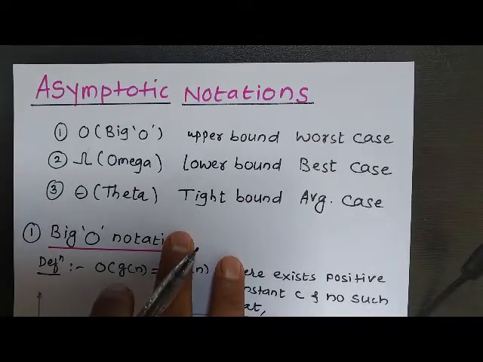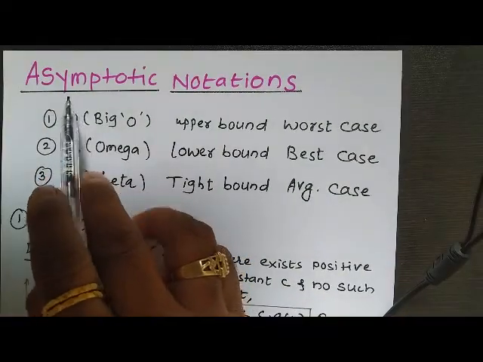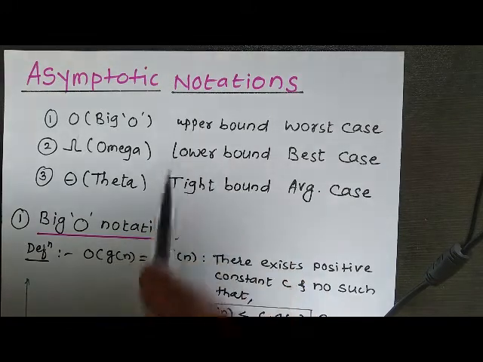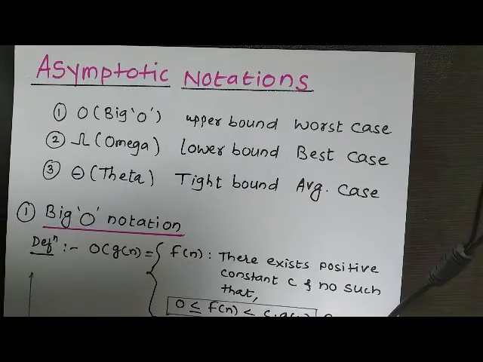Now next is asymptotic notations. In order to understand the asymptotic notation, we first understand what asymptotic analysis is. Asymptotic analysis in computer science refers to computing the running time of any operation in mathematical units of computation.